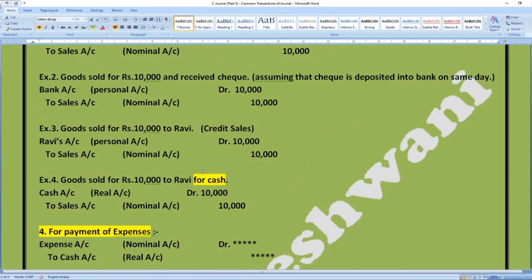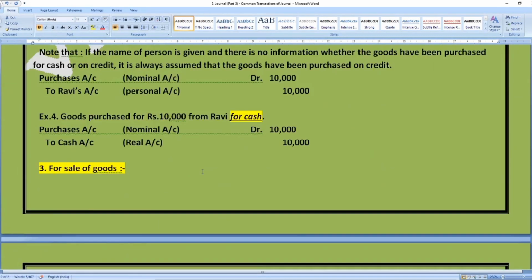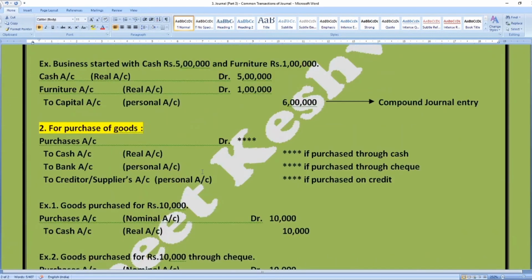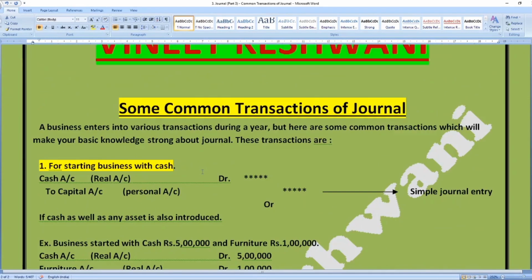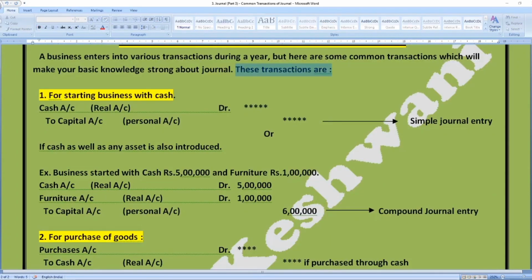So I hope this video has made clear which common transactions we pass in our journal, and that a business enters into these common transactions. Each and every type of business enters into these similar transactions. We hope you have learned something from this video. See you in the next video.